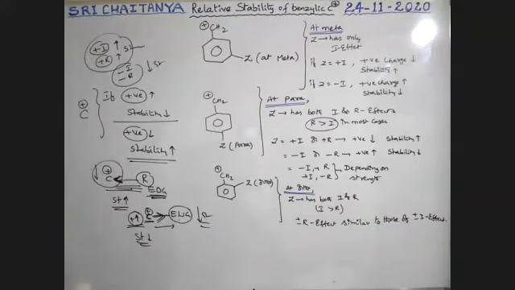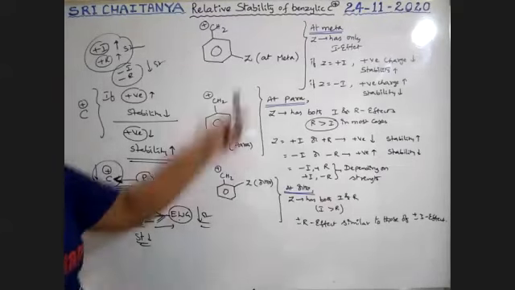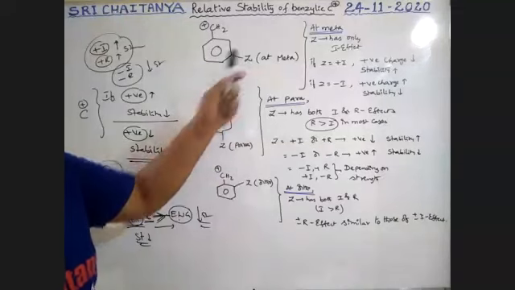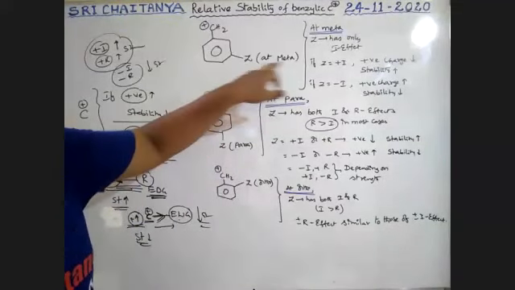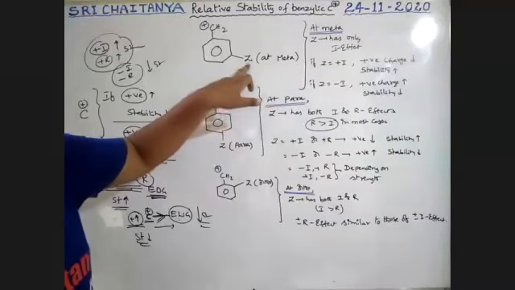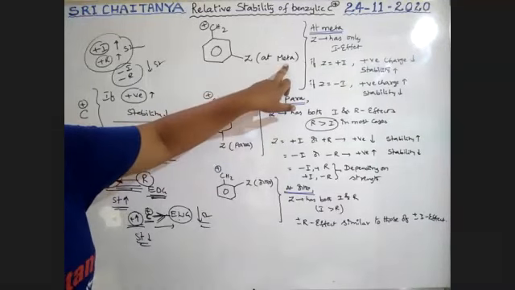Now, for example, if a group, whatever it may be, plus I group or plus R group, whatever it may be. If a group at the meta position, let Z be the group which is at the meta position.